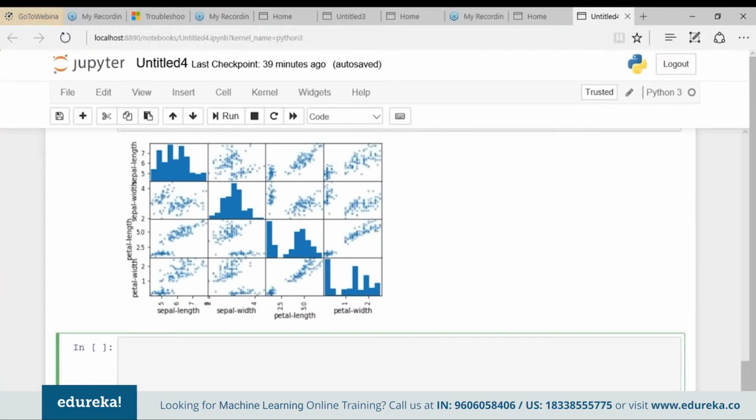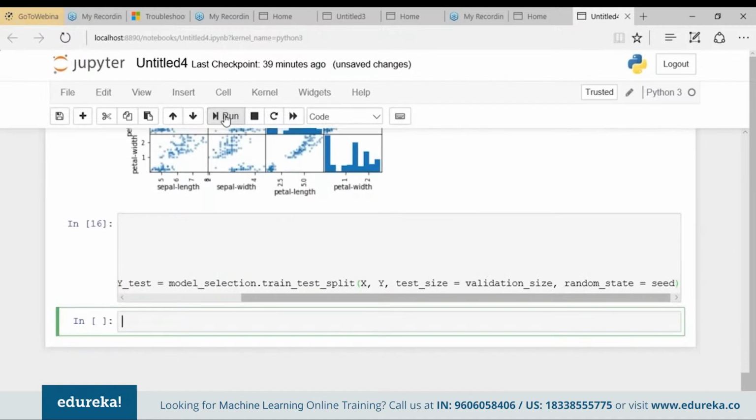So what the seed is doing here, it's helping me to keep the same randomness in the training and testing data set. Fine. So let's execute it and see what is our result. It's executed. Next, we'll create a test harness. For this, we'll use 10-fold cross-validation to estimate the accuracy. So what it will do, it will split our data set into 10 parts, train on the 9 parts and test on the 1 part. And this will repeat for all combinations of train and test splits.